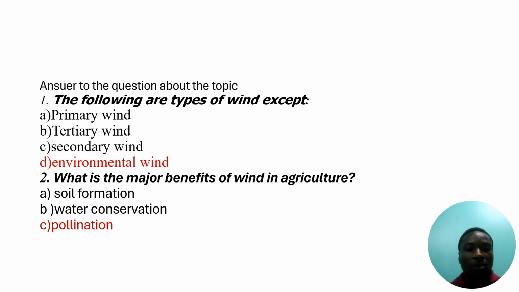The second question: what is the major benefit of wind in agriculture? A. Wind formation. B. Water conservation. C. Pollination. The answer is C, pollination.